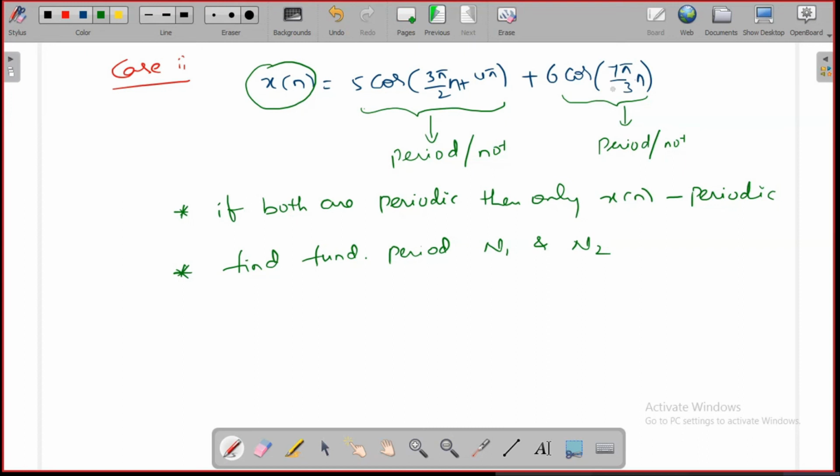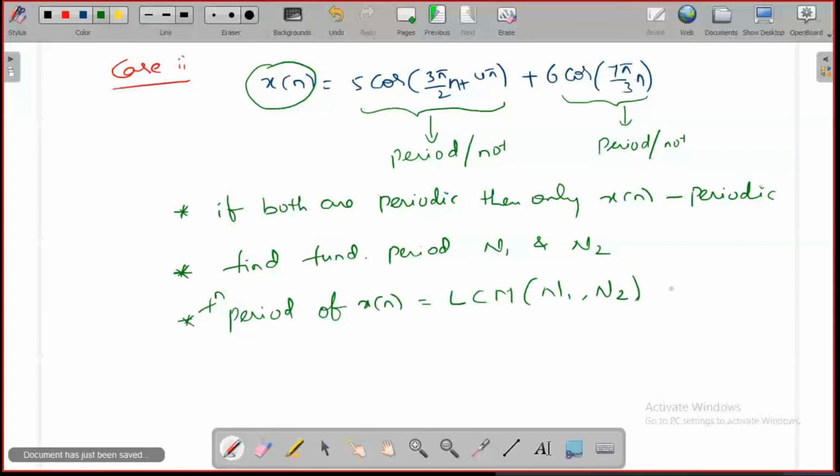If there are 4, n1, n2, n3, n4. If there are 10, n1, n2, n3 till n10. Then the fundamental period of x of n is the LCM of n1, n2 and so on. The fundamental period of your signal is the LCM of all the fundamental time periods of the signals present. This is the way of finding the period.